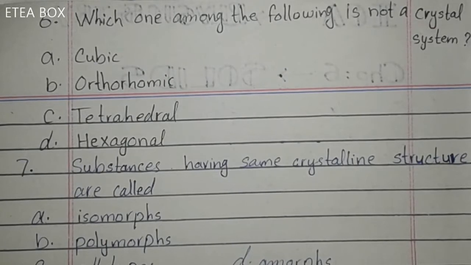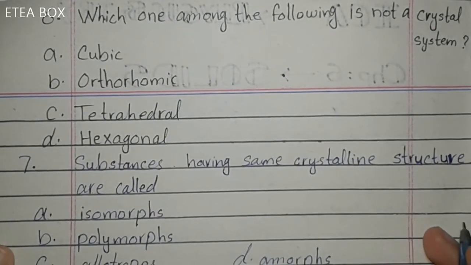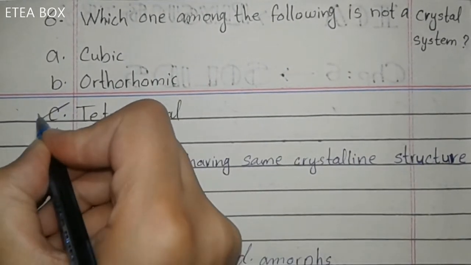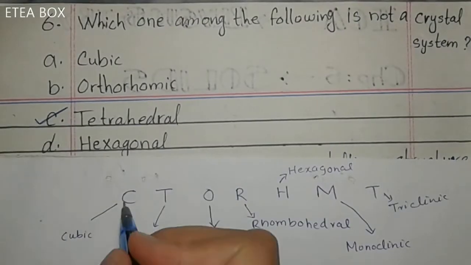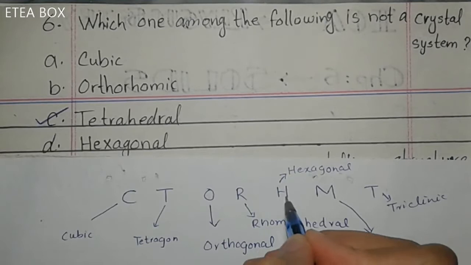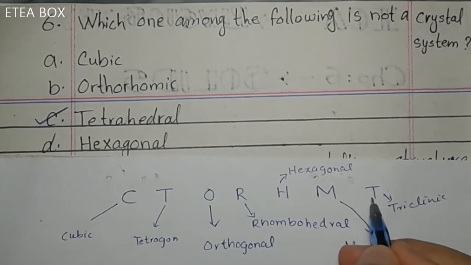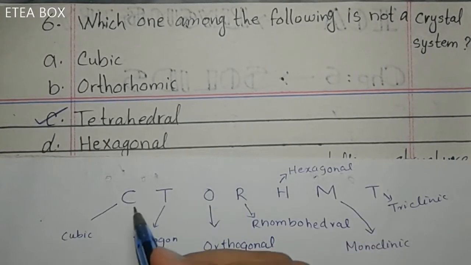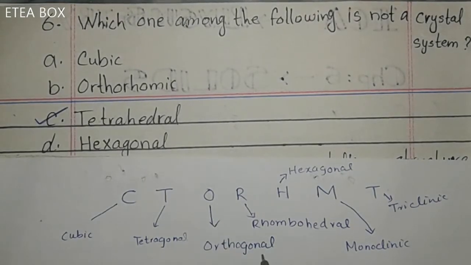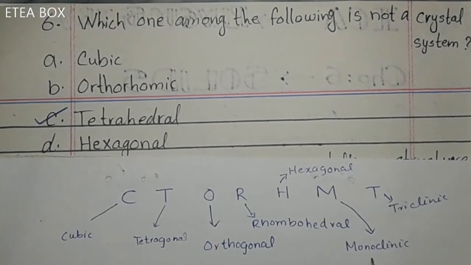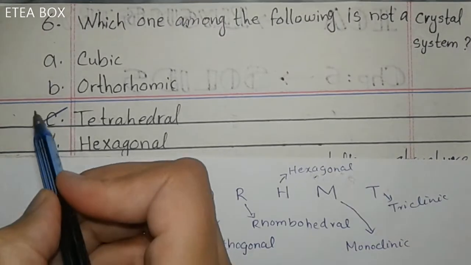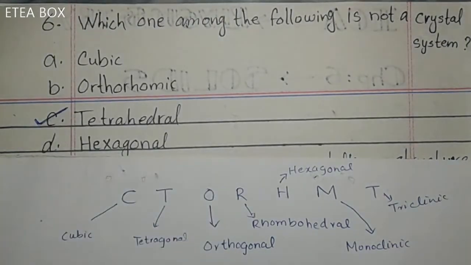Which among the following is not a crystal system? So option C is here not a crystal system. We have 7 types of crystal system, okay. Look here, C, T, O, R, H, M, T. These are the crystal systems, okay. They are 7 in number. C stands for cubic, T for tetragonal, O orthorhombic, R rhombohedral, H for hexagonal, M for monoclinic, and T for triclinic, okay. Now look at the options. Here tetrahedral is not a crystal system, okay.